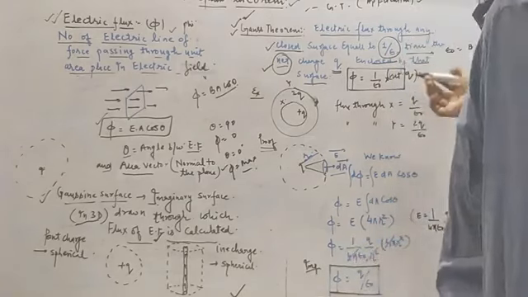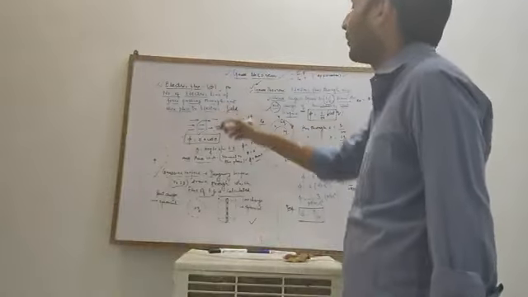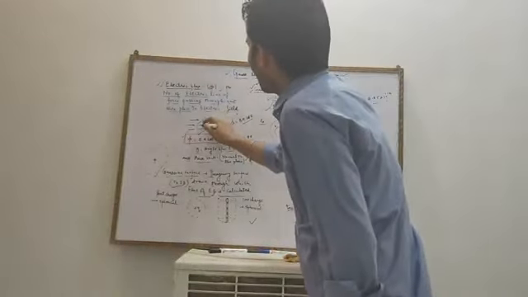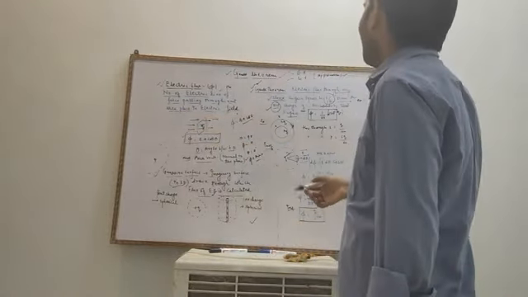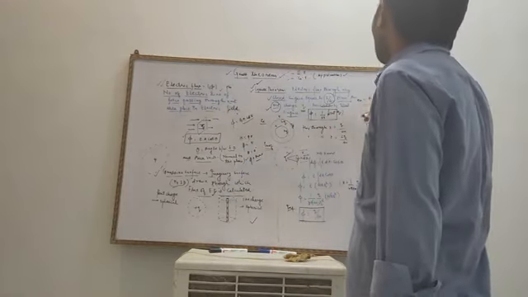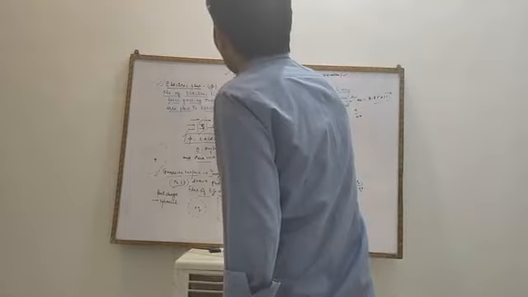तो देखिए कितना सिंपल हो गया है. Instead of finding the number of electric lines of force passing through the surface, if we are aware of the charge which is enclosed by this surface, we can simply divide the charge by epsilon naught. We can simply find out the value of the measure of electric flux.